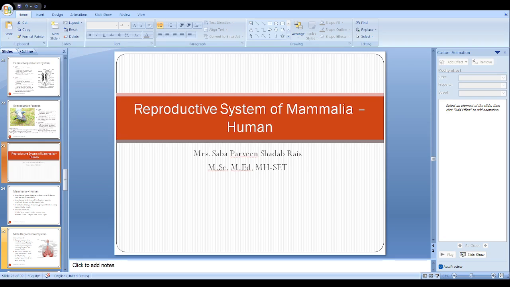So semen is actually the combined secretion of all these glands plus the sperms. This seminal fluid provides the nutrient and energy. Prostatic fluid enhances the sperm viability and motility, and bulbourethral fluid lubricates and neutralizes the urethra.